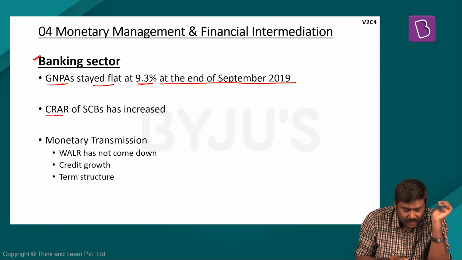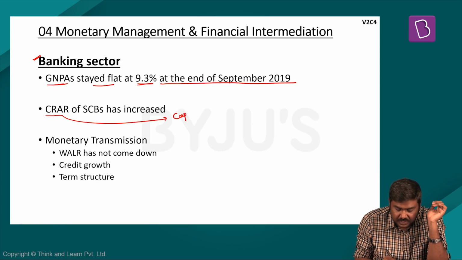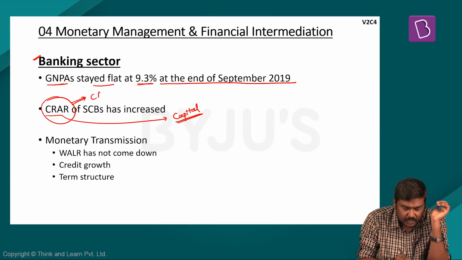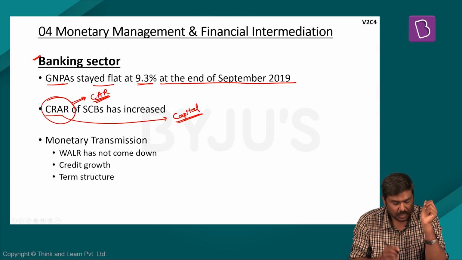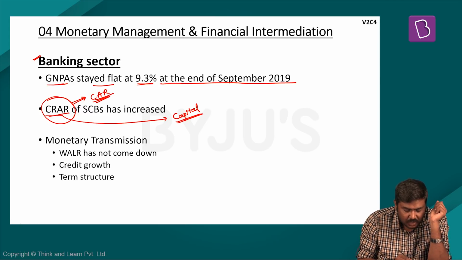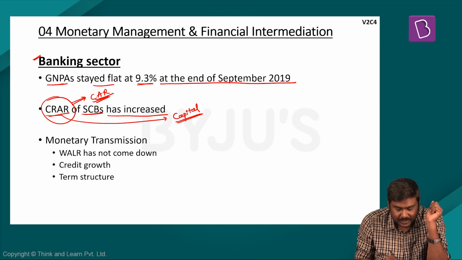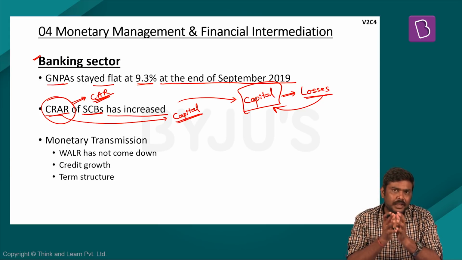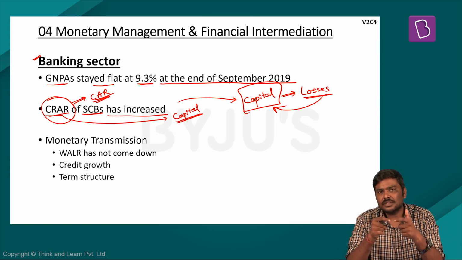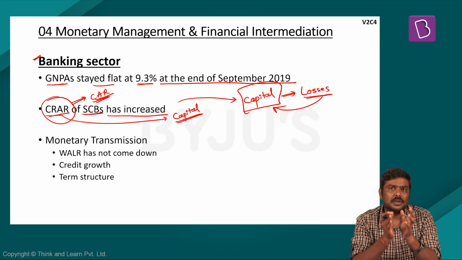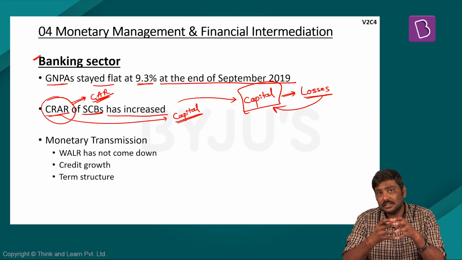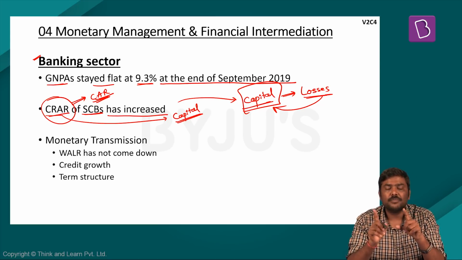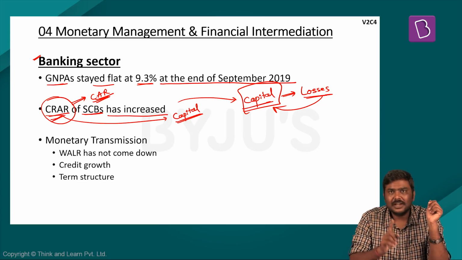Next, CRAR, that is the capital to risk weighted assets ratio. Apart from CRAR, it is also represented by the concept of the capital adequacy ratio. The capital adequacy ratio, or CRAR, of scheduled commercial banks has increased. Please understand, every bank has to maintain certain capital in order to ensure that the losses incurred by the banks are absorbed. The minimum capital that is supposed to be maintained by the banks is referred to as the capital adequacy ratio, or capital to risk weighted assets ratio.